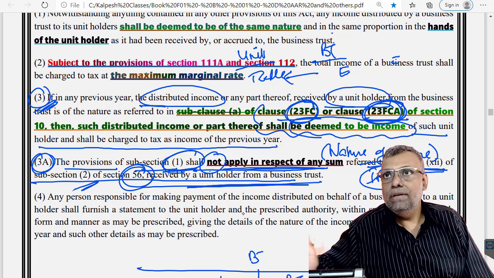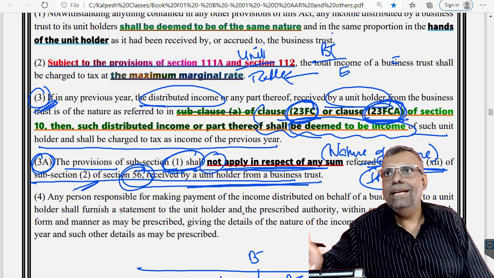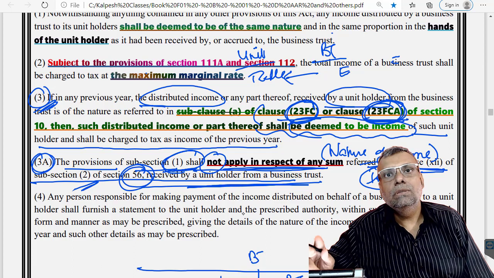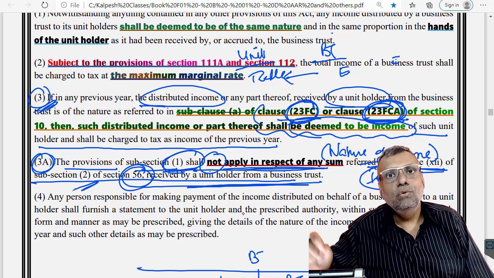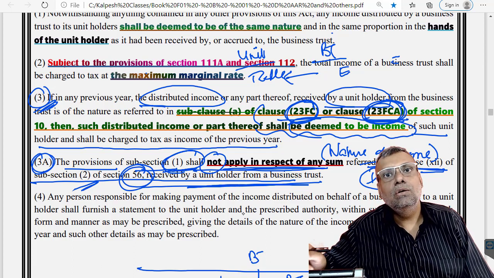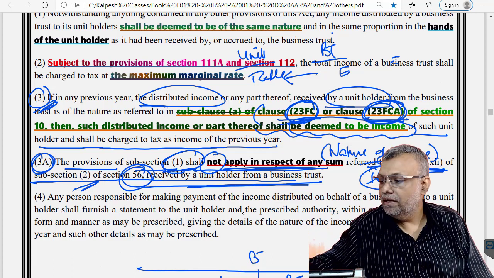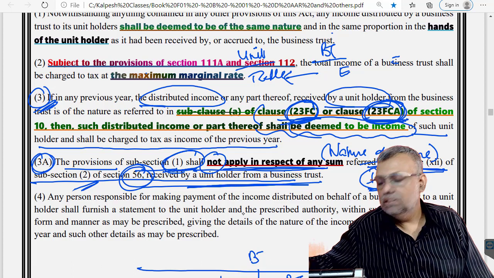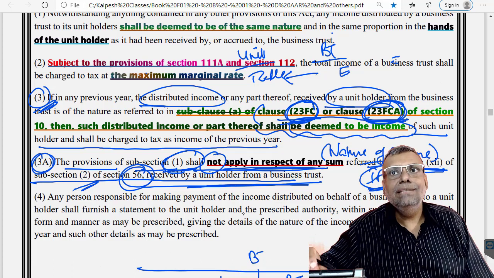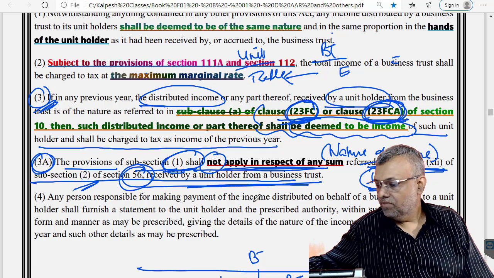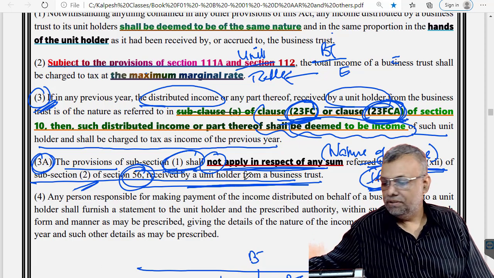So, if it is 10(23FC) or 10(23FCA), the nature of income will be the same. That means if it was an interest income, or supposing a rental income, in the hands of the unit holder also it will be treated similar to a rental income only. The nature of income will remain the same if it is 23FC or 23FCA income. But for other ones, now it will be regarded as income from other sources only with respect to the unit holders. Okay, so this is the hardcore basics of these particular provisions.